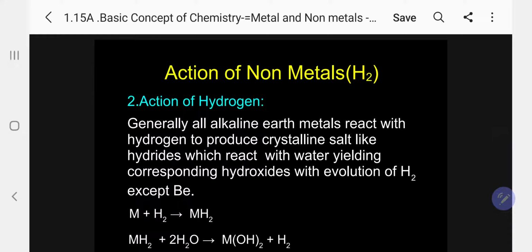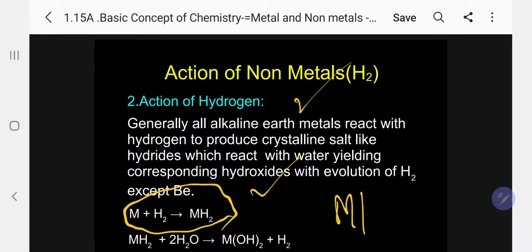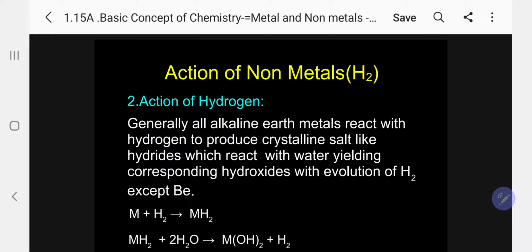Now, generally, alkaline earth metals also react with hydrogen to produce crystalline salt-like hydrides, which react with water, yielding the corresponding hydroxide with the evolution of hydrogen. Just see here, in this case, it is MH2. In the alkali metals, simply MH. In this case, it is MH2. That is the only difference between alkali and alkaline earth metals. Alkali, valency 1, alkaline earth metals, valency 2. Kindly follow.